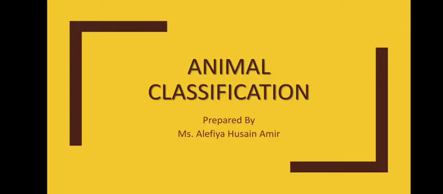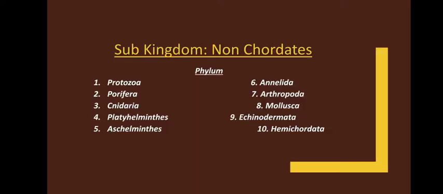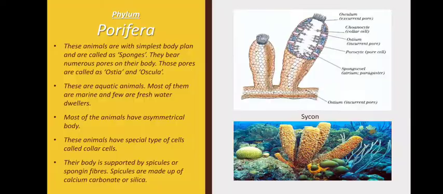This video is again a continuation video of the topic animal classification. So we are going to look into subkingdom non-chordates today, which has 10 phylum. Let's take a recap again. Protozoa, Porifera, Cnidaria, Platyhelminths, Aschelminths, Annelida, Arthropoda, Mollusca, Echinodermata and Hemichordata.